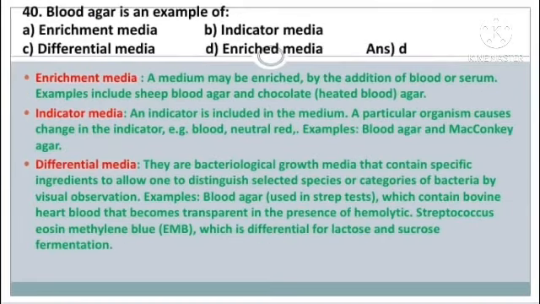The last question. Blood agar is an example of. The answer is option D, enriched media.